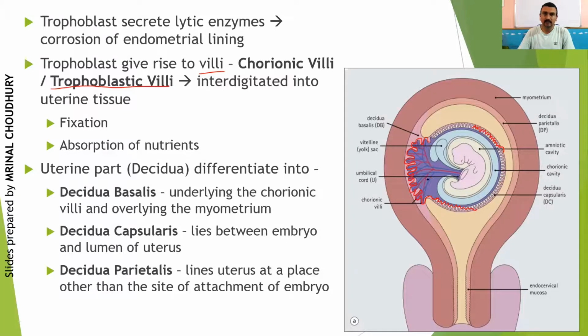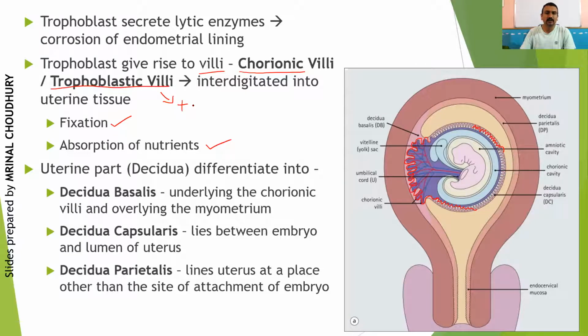Later, in the next video, we will discuss fetal membrane development. Then this trophoblast gives you a membrane called the chorionic membrane. So that is why we also call these villi chorionic villi. Like I told you, they help in interdigitation into the uterine tissue, which helps not only in fixation but also in absorption of nutrients.